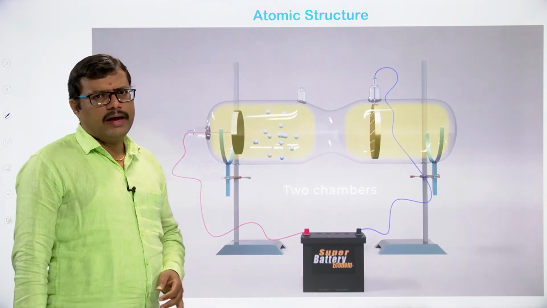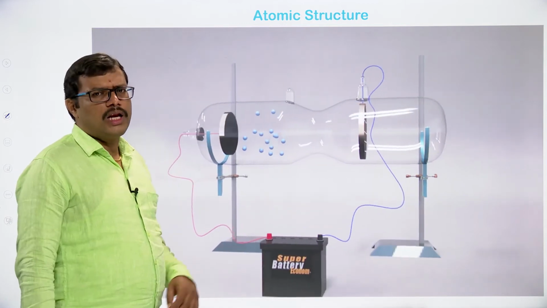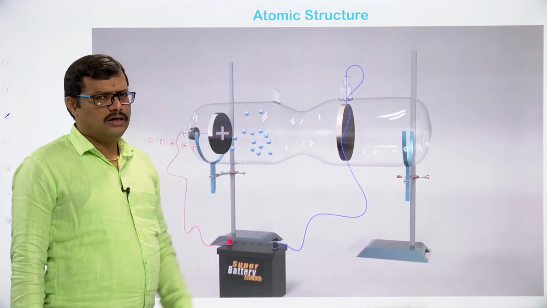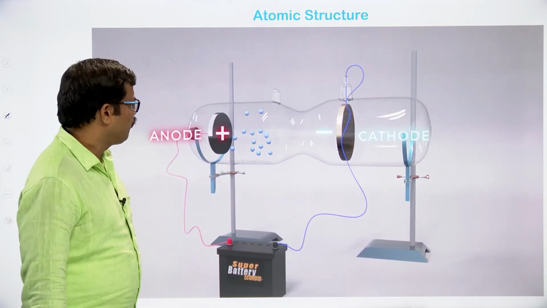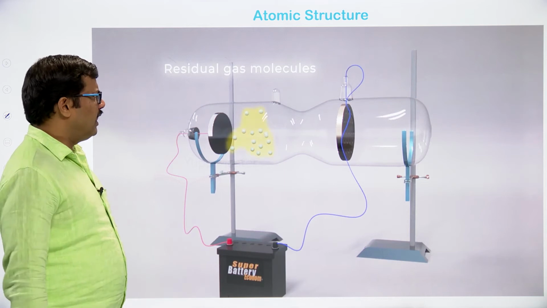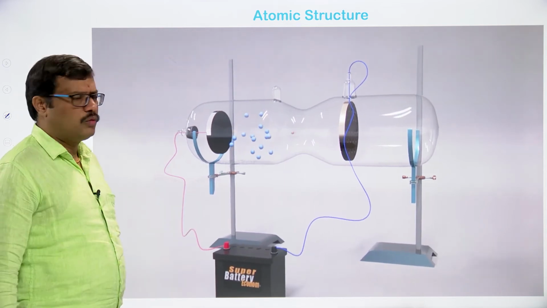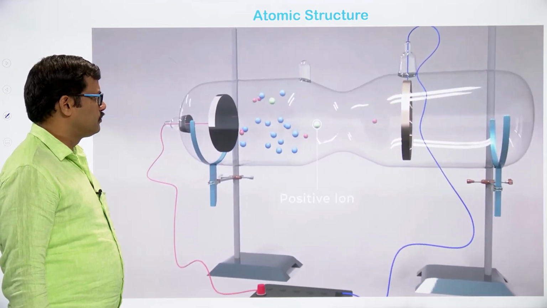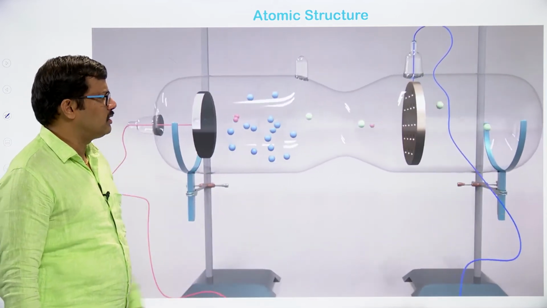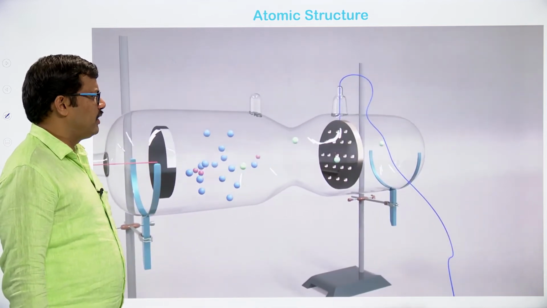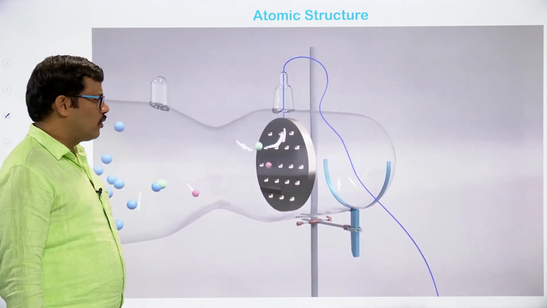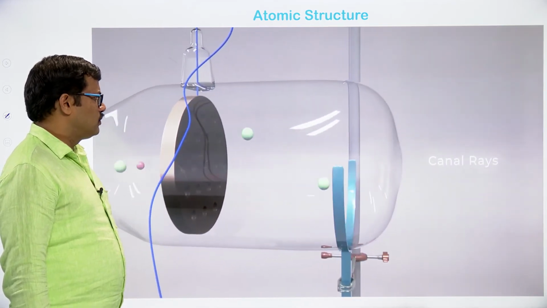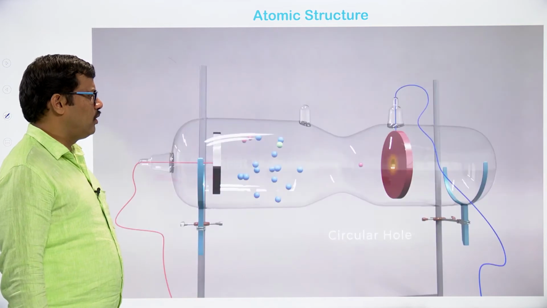When we apply an external magnetic and electric field, then only the particle will deflect. Here if you observe, the electrons are moving from this side to that side in the form of pink balls, whereas light green balls are moving towards the other side. You can clearly observe the positive ions going toward that side and hitting the surface where the zinc sulfide coating is there. So we can clearly see the sparks over there. These are known as canal rays or the anode rays.